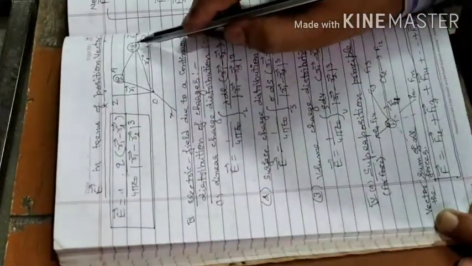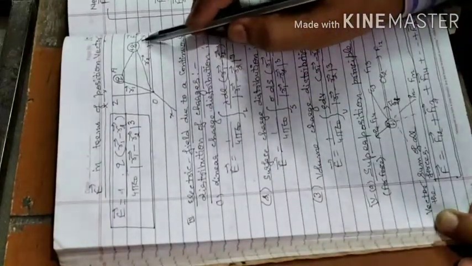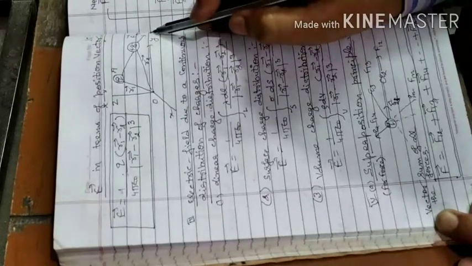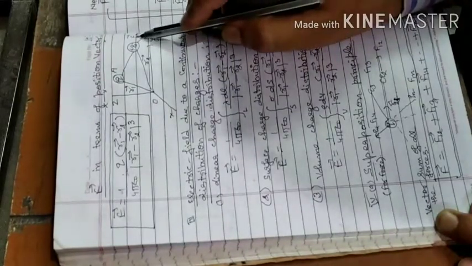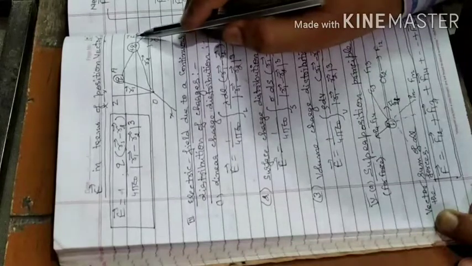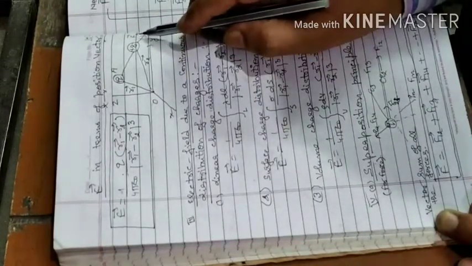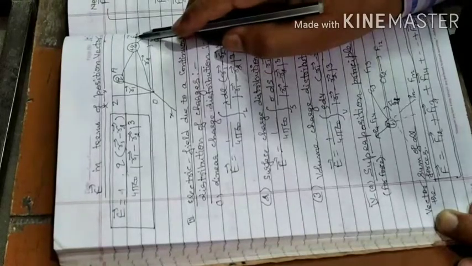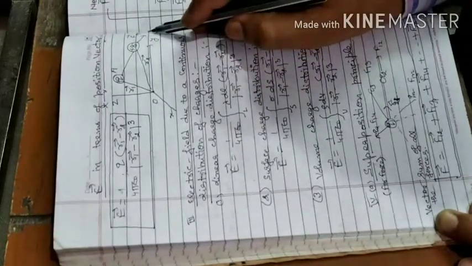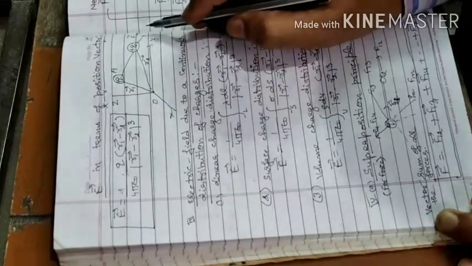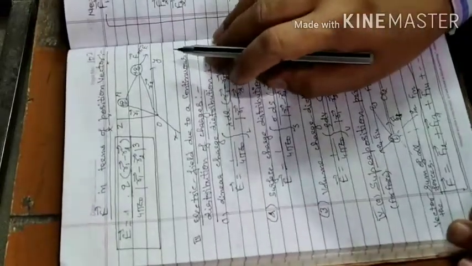When plus Q0 is here, definitely it will experience the repulsive force, and the formula is E is equal to F upon Q0. So the direction of the force and the electric field remains the same according to the vector.